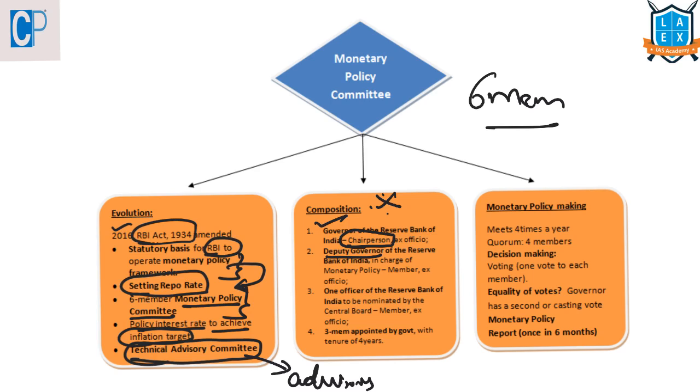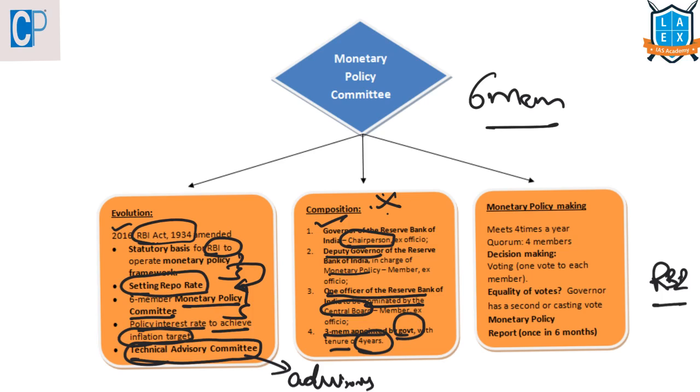And it will have the Deputy Governor of Reserve Bank of India. He is in charge of this monetary policy. And one officer of Reserve Bank of India, who will be nominated by the Central Board. We have seen that the Central Board is the governing body of RBI, and the other 3 members will be appointed by the government, and these 3 members will hold the office for 4 years.